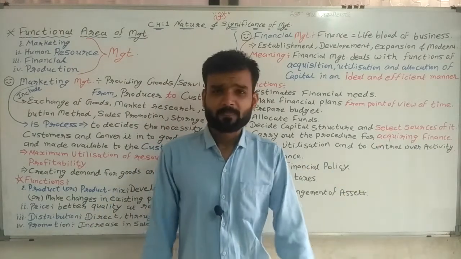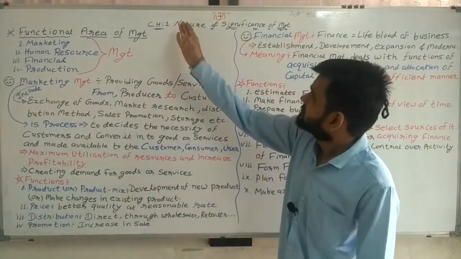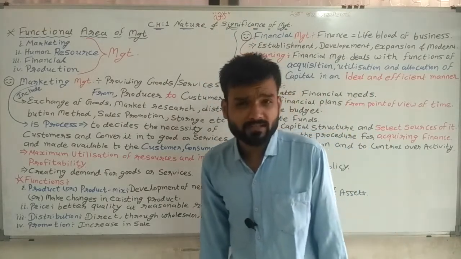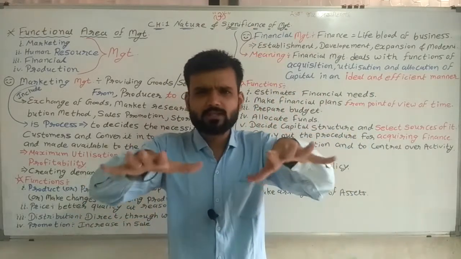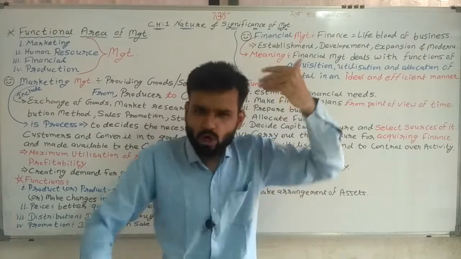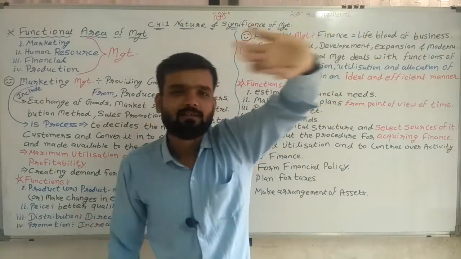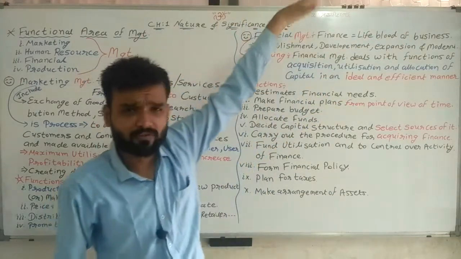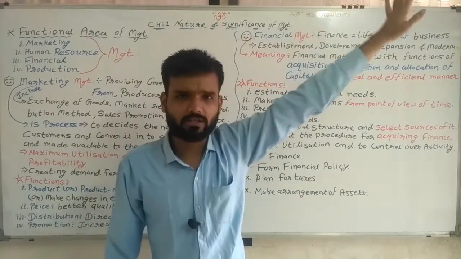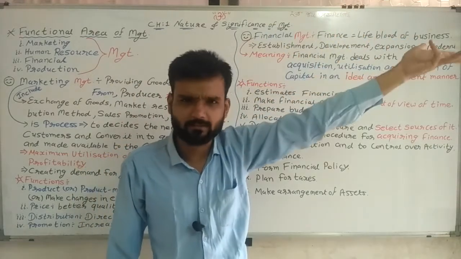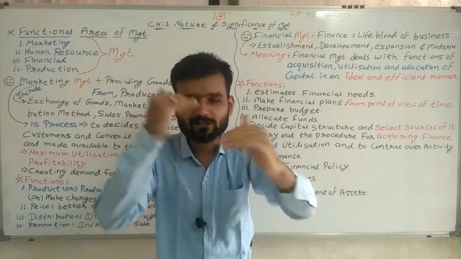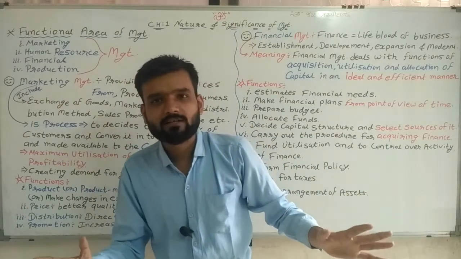Same chapter, nature and significance of management. Up to this lecture, what have we done in the last lectures? Simple: nature and significance of management completed, importance completed, levels of management completed.